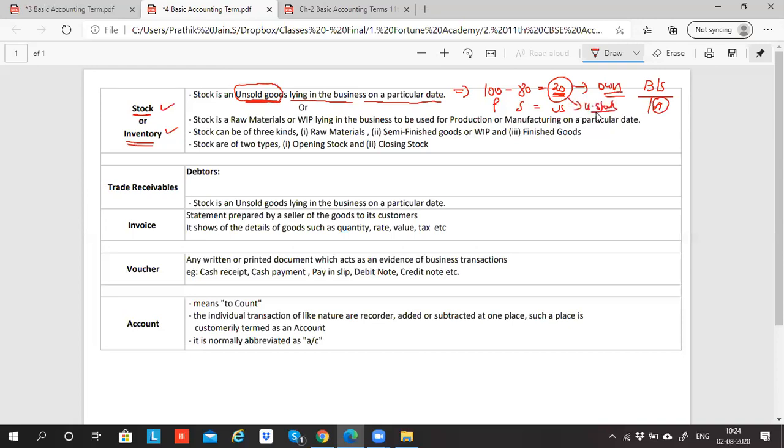Closing means what? At the end of the year. So if I have stock left at the end of the year, I call it closing stock. And this stock which is closing stock today, can I say this will be the opening stock of the next year? So let's suppose this is April 2019 to March 2020, 31st March 2020. So on 31st March 2020, the closing stock is how much?